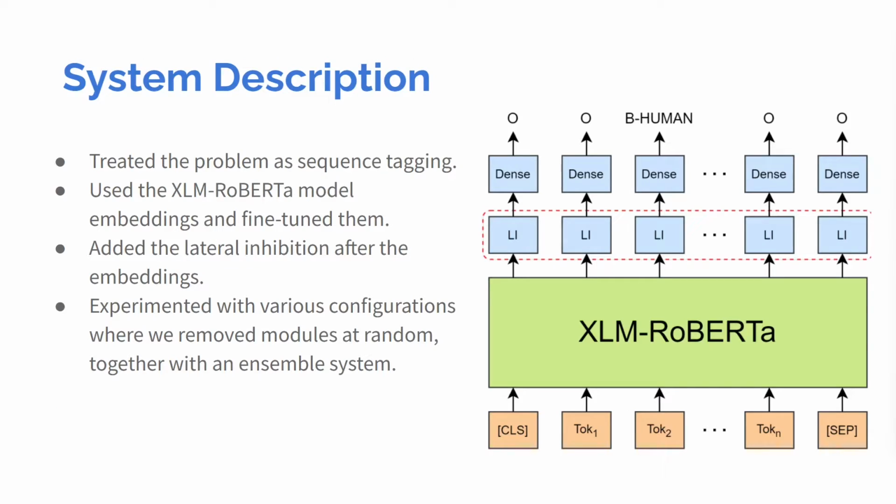So basically in our system we tokenize the text and then extract contextualized embeddings using a pre-trained model, namely XLM-RoBERTa. Then on top of those contextualized embeddings we employ the lateral inhibition layer in order to put more emphasis on the features that are more important for identifying the desired named entities. We also experimented with various configurations where we remove modules like the lateral inhibition system, and we also experimented with an ensemble system that is composed of all those systems that we experimented with.